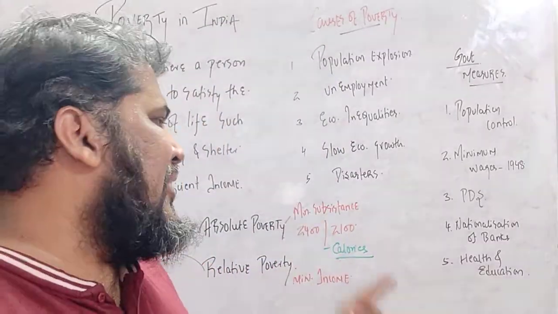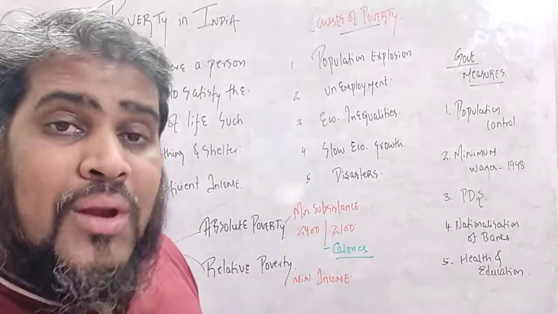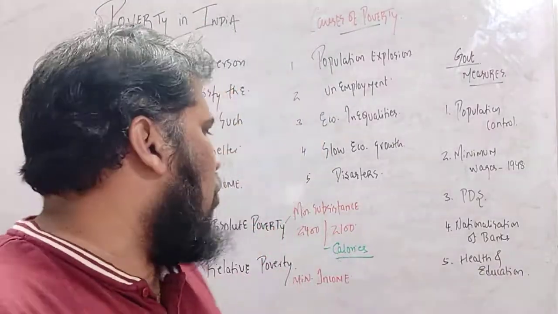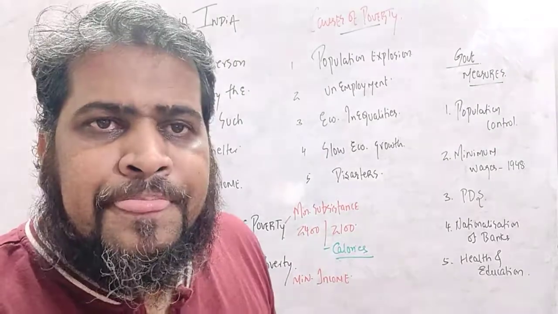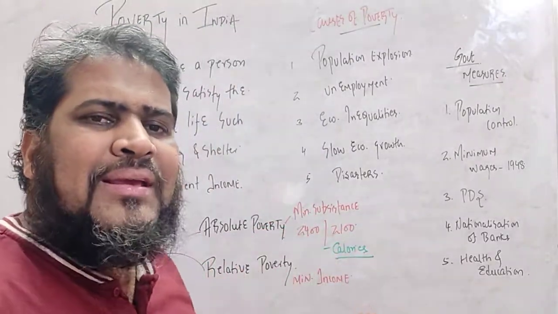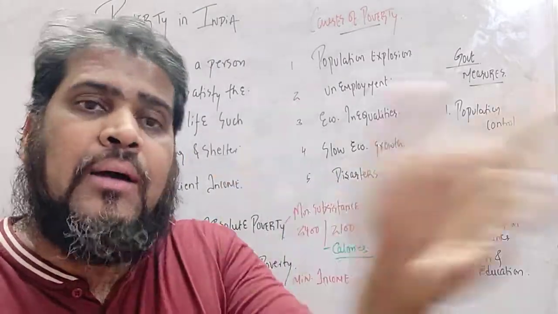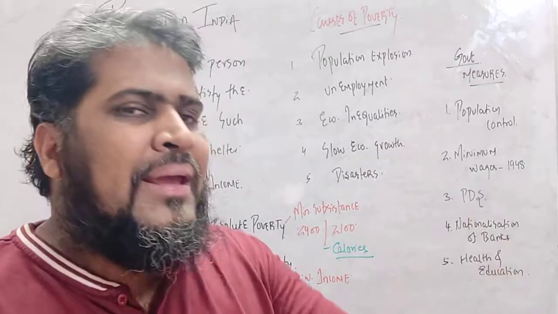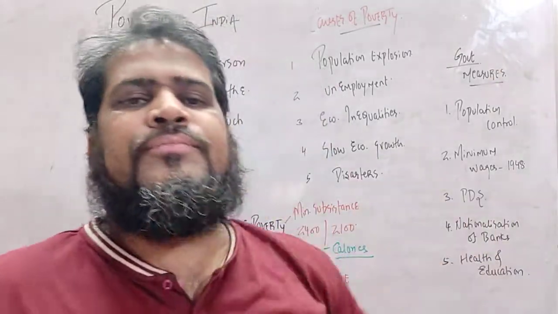He is not able to intake 2400 and 2100 calories. So that person is told to be suffering from absolute poverty. Please underline this point, students. Absolute poverty has nothing to do with income. Absolute poverty has to do with the minimum intake of the food.